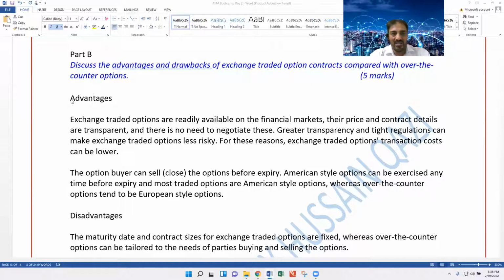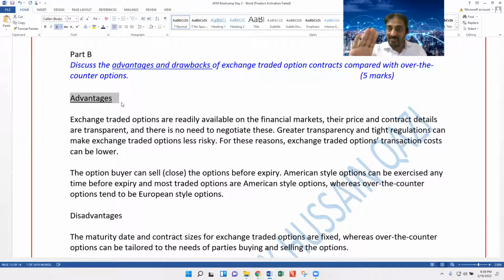So you have to put the advantages, and your baseline is traded options. What is the advantage of traded options? It's not only the advantage over the counter. And also the drawbacks of traded options over the counter.